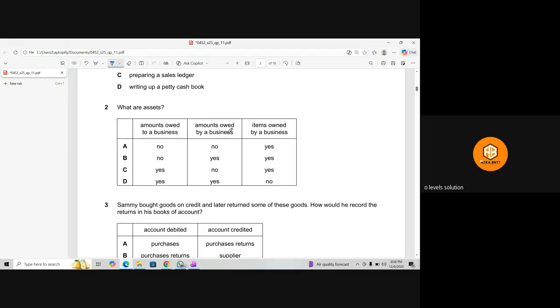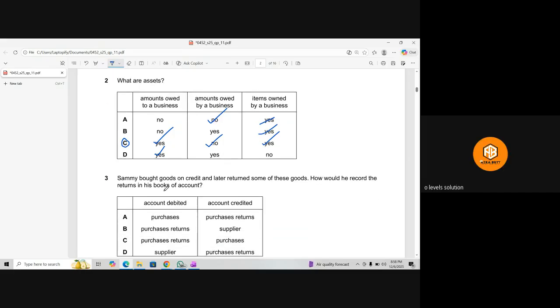Then amounts owed by a business. So yes and yes in options C and D, not in A and B. Amounts owed by a business? No. Amounts owed by a business is not part of assets. Then items owned by a business. Yes. All the items owned by the business, like assets, non-current assets, etc. So it means that only this option C is the right option.